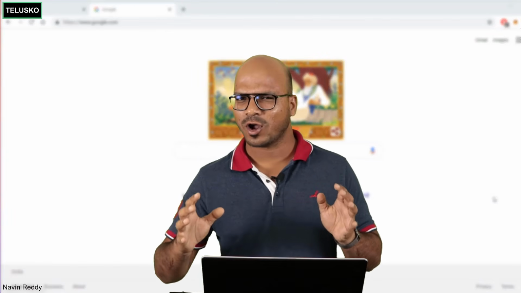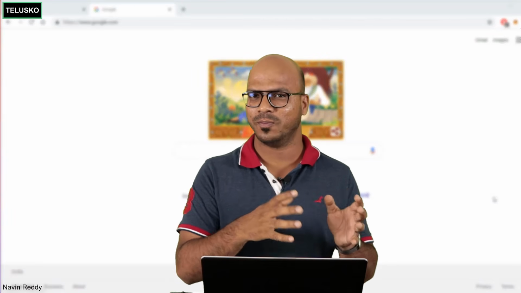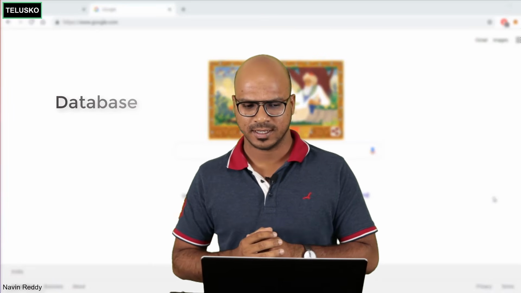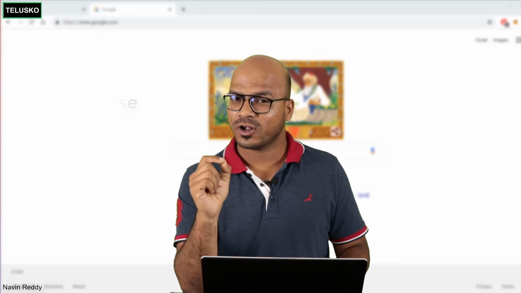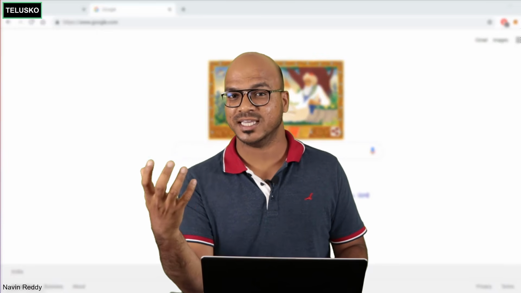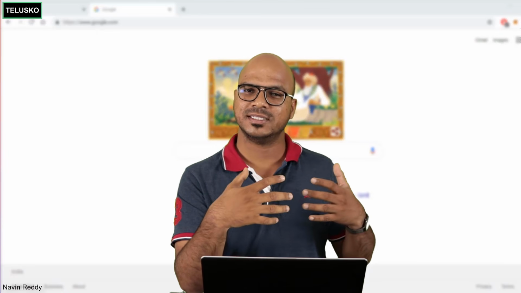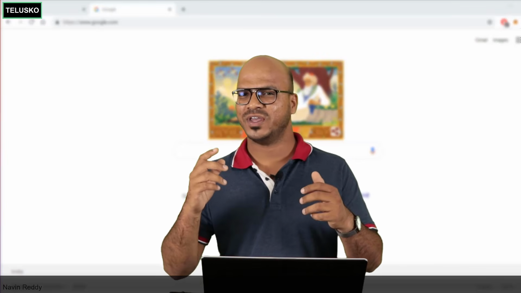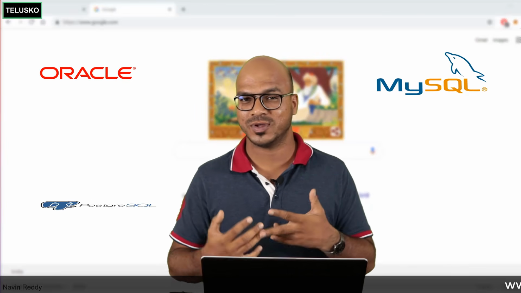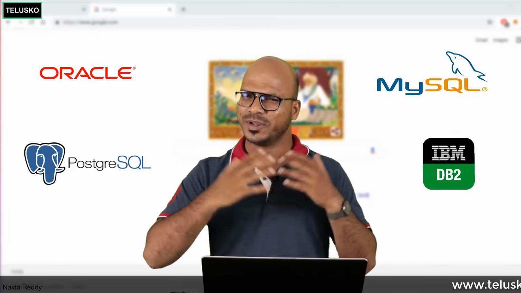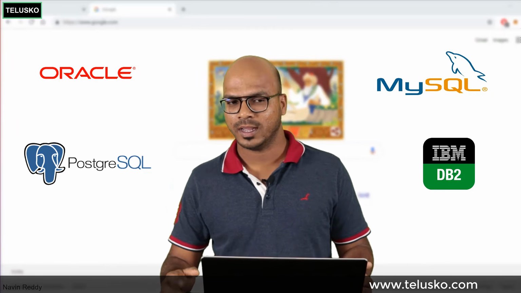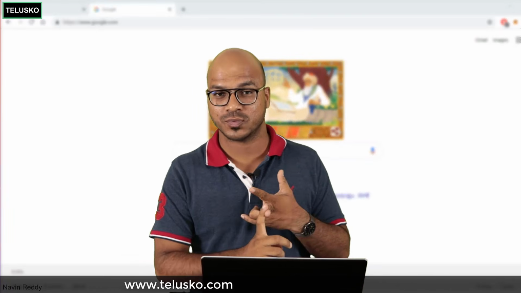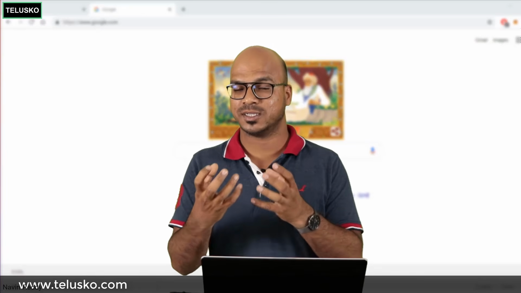Now, till this point, we have talked about how you can pass data to the view, but from where will you get this data? Of course, that's where you want a database. So how will you create a database here? First of all, if you want a database, you need a database engine, right? There are different database engines available, or you can call them DBMS, RDBMS to be specific. We have Oracle, MySQL, Postgres, DB2. There are so many DBMS available, right? Which one to go for? First of all, when you say Python, what makes more sense to work with is MySQL, Postgres, and SQLite, because they give you better support.